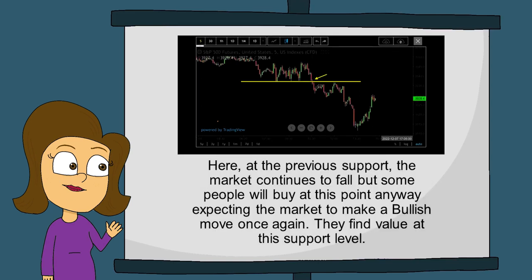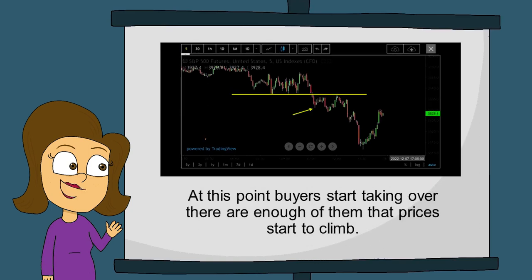Here, at the previous support, the market continues to fall, but some people will buy at this point anyway, expecting the market to make a bullish move once again. They find value at this support level. At this point, buyers start taking over. There are enough of them that prices start to climb.